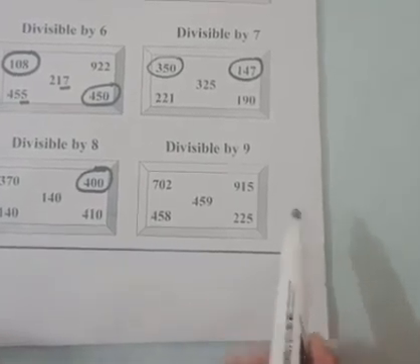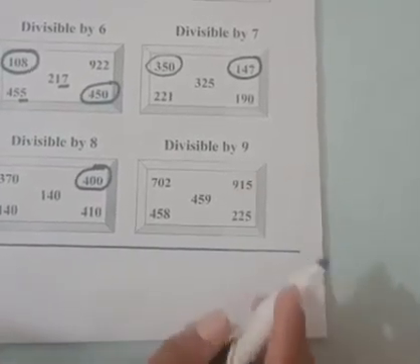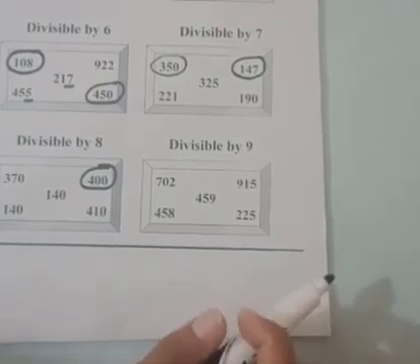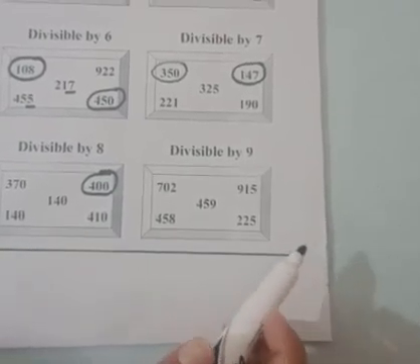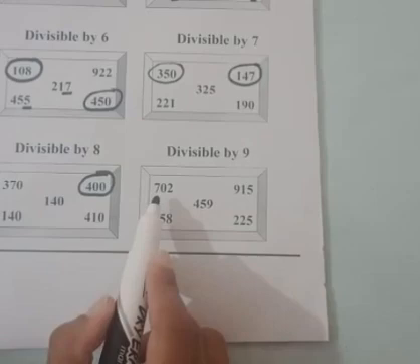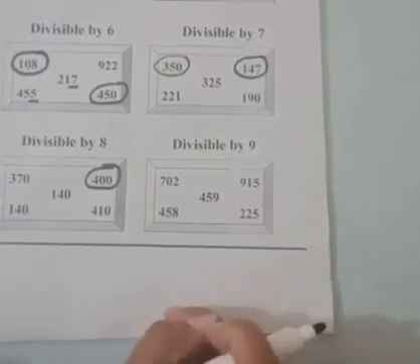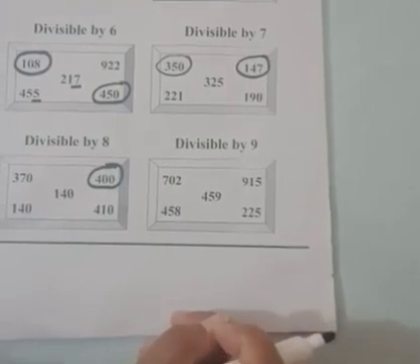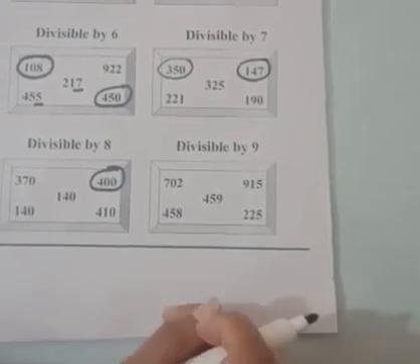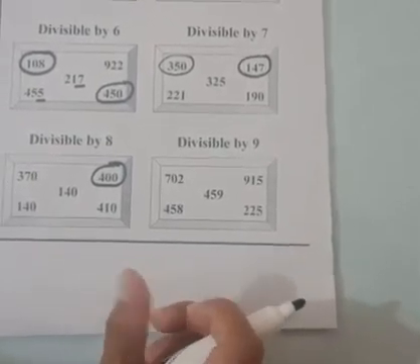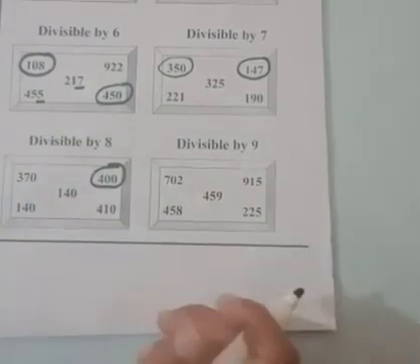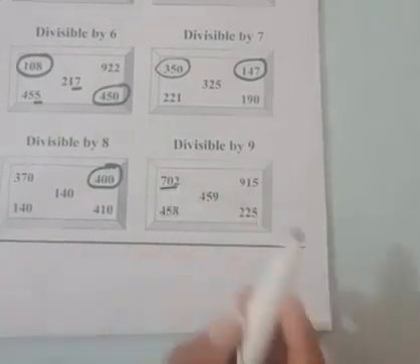Next we have to check the numbers are divisible by 9 or not. To check the divisibility of 9, we have to add up the digits of the number. If the answer is a multiple of 9, then the number will be divisible by 9. If the answer is not a multiple of 9, then the number is not divisible by 9. Let's take 702.